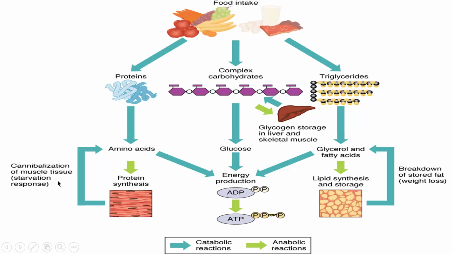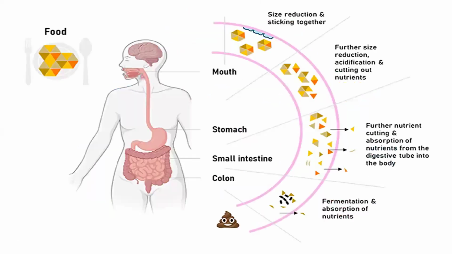Cannibalization of muscle tissue takes place when you are in starvation and you do not get the proper amount of fuel. If you do not get the proper amount of energy from the food you have taken, or you are in starvation, cannibalization takes place, meaning muscle breakdown takes place to give you energy to do all vital activities. So these are the processes in a simple way, and we are going to learn about all of them.